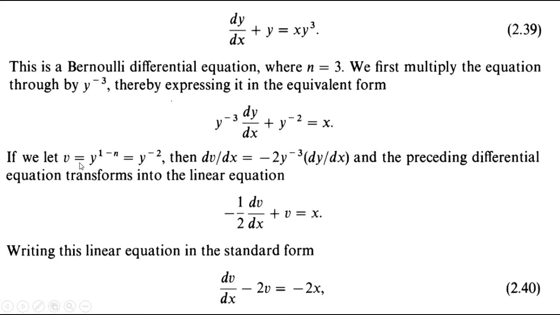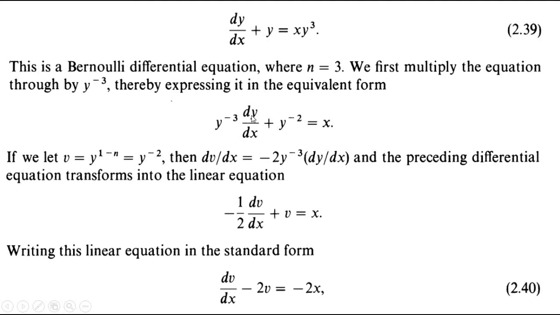Since v is equal to y to the power 1 minus n, and n here is equal to 3, here v is equal to y to the power minus 2, and we find the derivative of this one, and we know that the derivative of this function is equal to minus 2 y to the power minus 3 dy over dx.